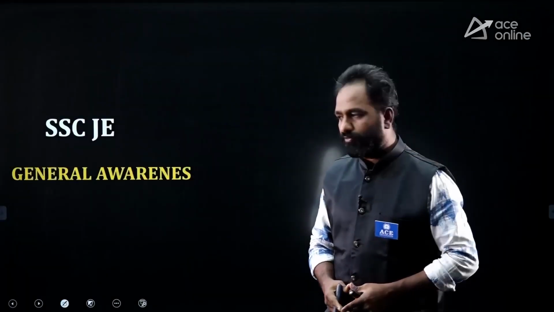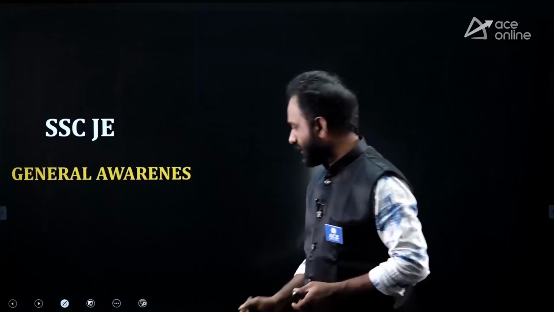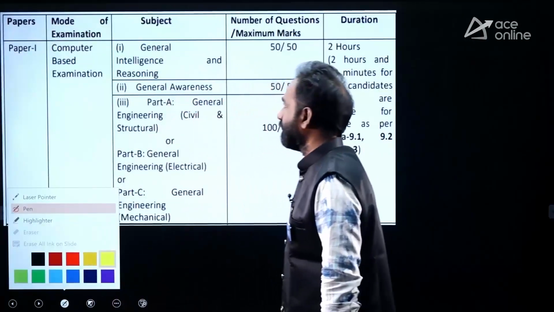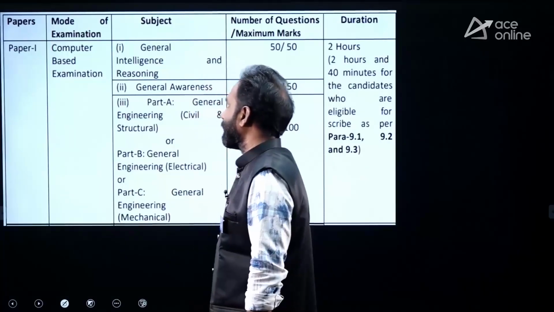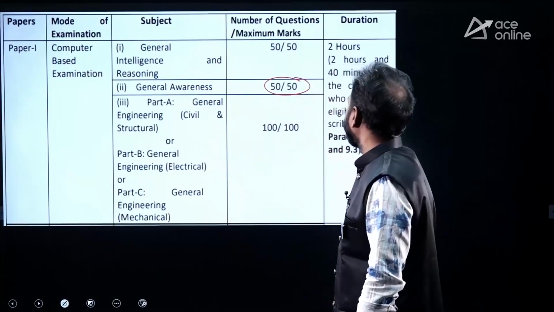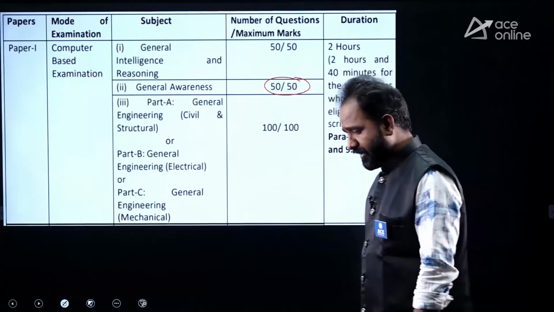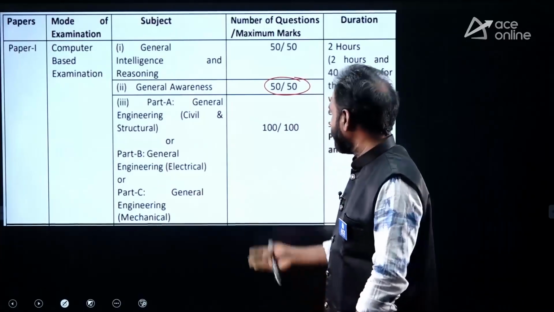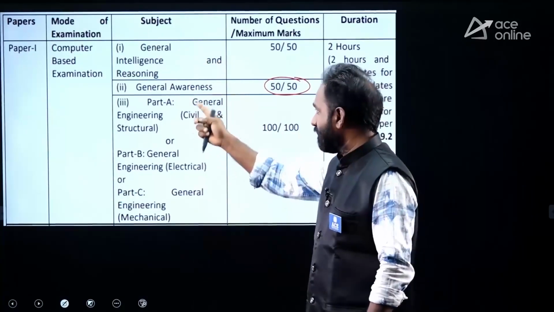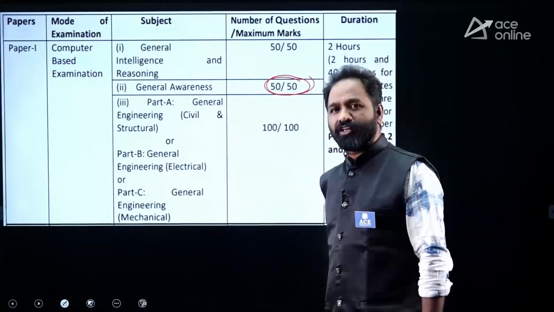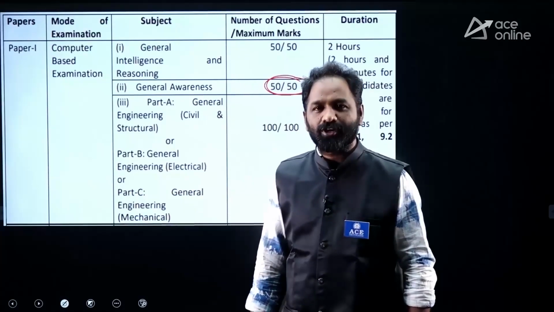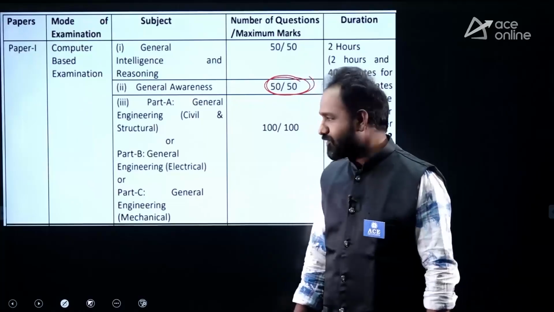Okay, let's focus on general awareness, right? Everyone is aware of the weightage of general awareness. In paper one, in the beginning, sir already explained that. General awareness is 50 marks, and negative marking is also there. And remember one thing, along with technical and general intelligence or reasoning, general awareness has a weightage of 50. So there is no scope of escape and no scope of negligence. You have to give a lot of importance to general awareness also.